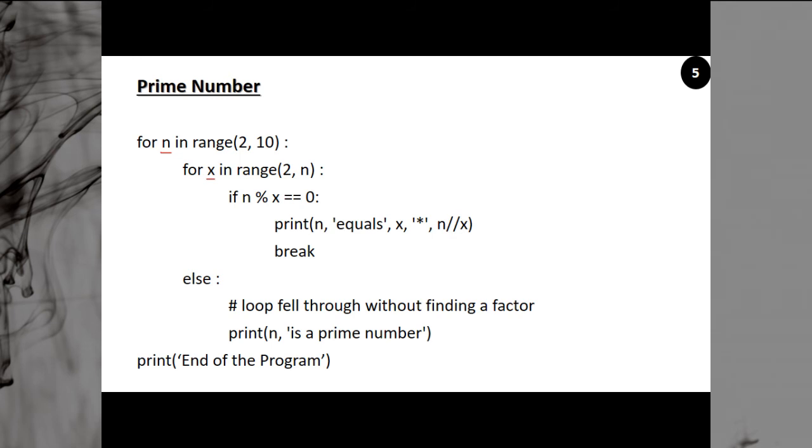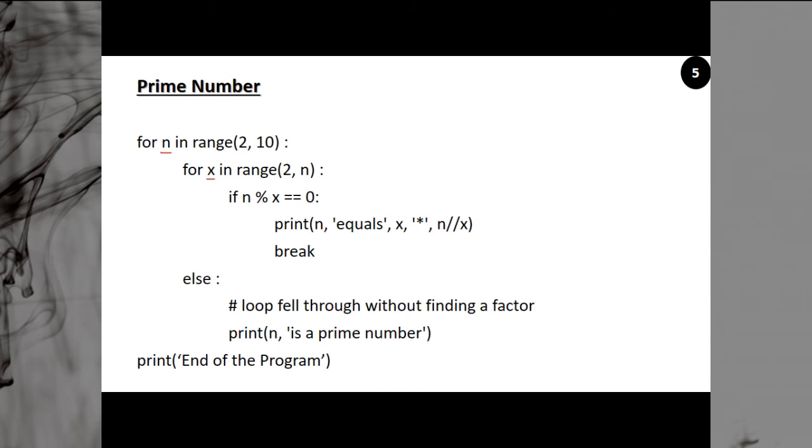2 to n means less than n. Say if your n is 2, so 2 comma 1, start comma stop. When start is greater than stop and there is no step defined, then it will do nothing. The loop will not execute. So when the loop will not execute, what happens?